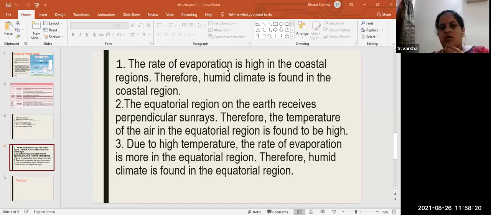Now the rate of evaporation is higher in the coastal regions. Okay, so therefore the humid climate is found in that coastal region.